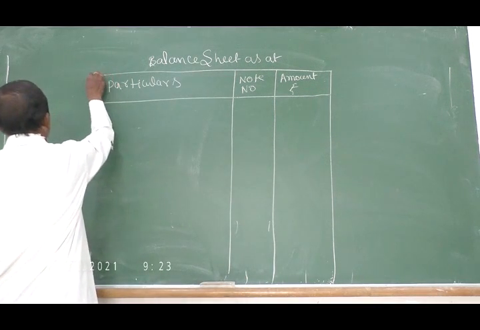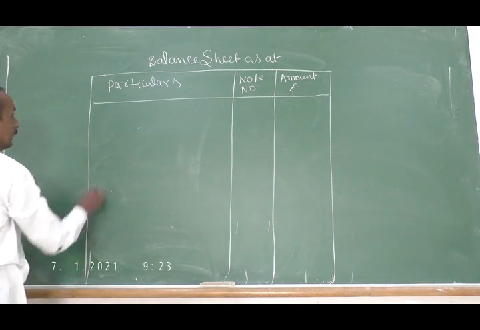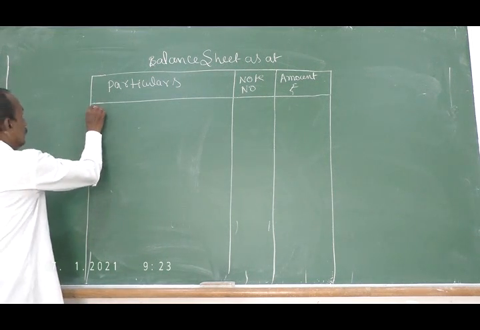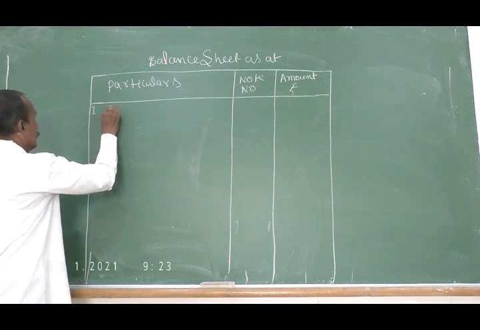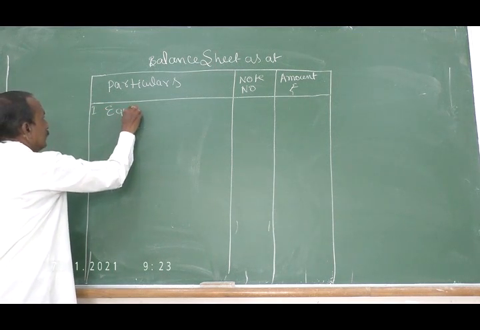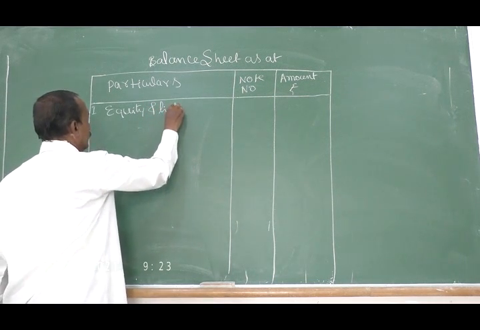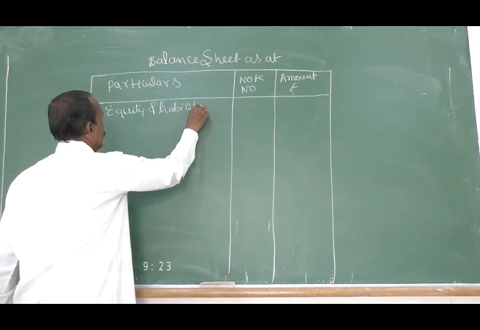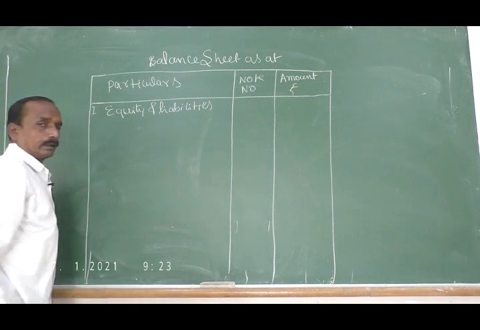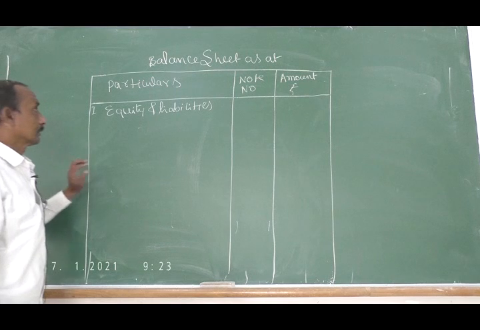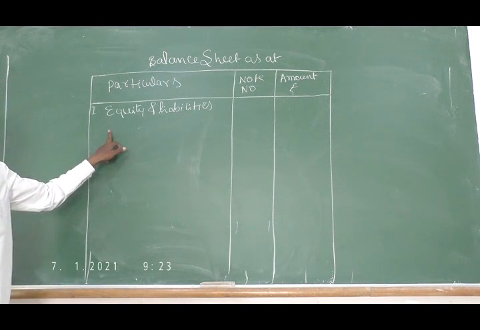First we take the liability side in vertical form: equity and liabilities, already done in the pro forma of the balance sheet in the previous class.